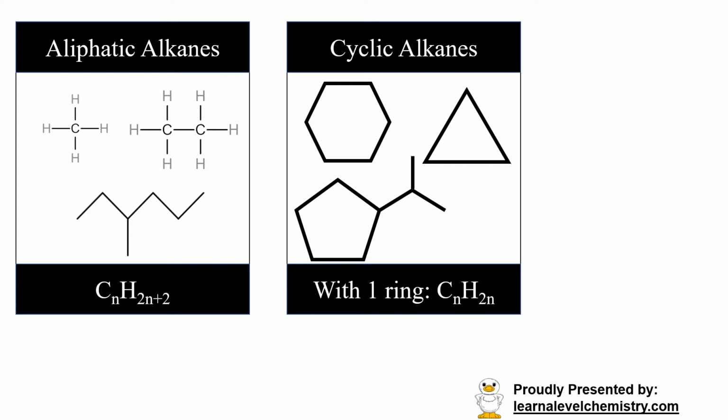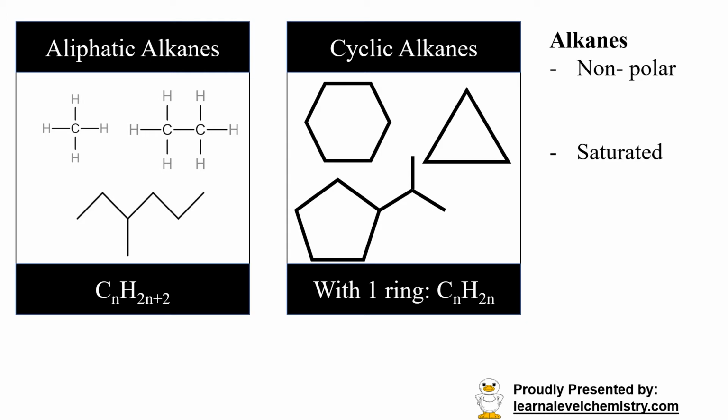So what are alkanes? Alkanes are basically organic compounds with just C and H, and all the bonds in an alkane are single bonds. So if you have a hydrocarbon, meaning a molecule with just carbon and hydrogen, and you only see single bonds, then it is an alkane. Alkanes are nonpolar because they only have C and H, and C-H bonds are considered nonpolar. And also because they only have single bonds, they are considered saturated.